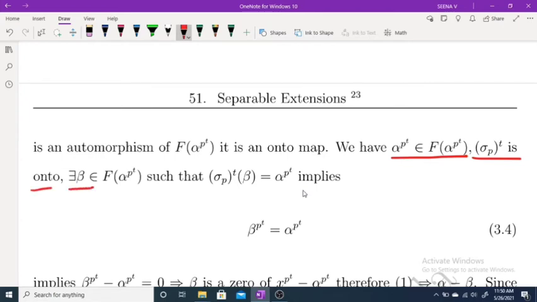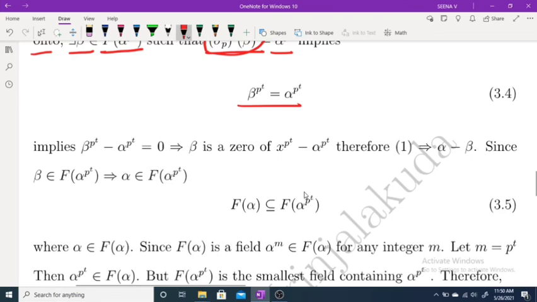That implies there exists a β belonging to F(α^{p^t}) such that σ_{p^t}(β) equals α^{p^t}. That means, by definition, β^{p^t} equals α^{p^t}. This implies β^{p^t} minus α^{p^t} equals 0. This implies β is a 0 of the polynomial x^{p^t} minus α^{p^t}.